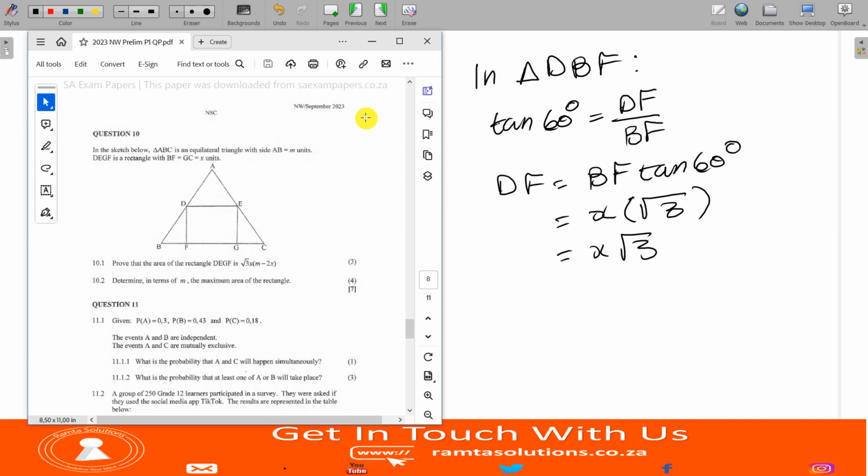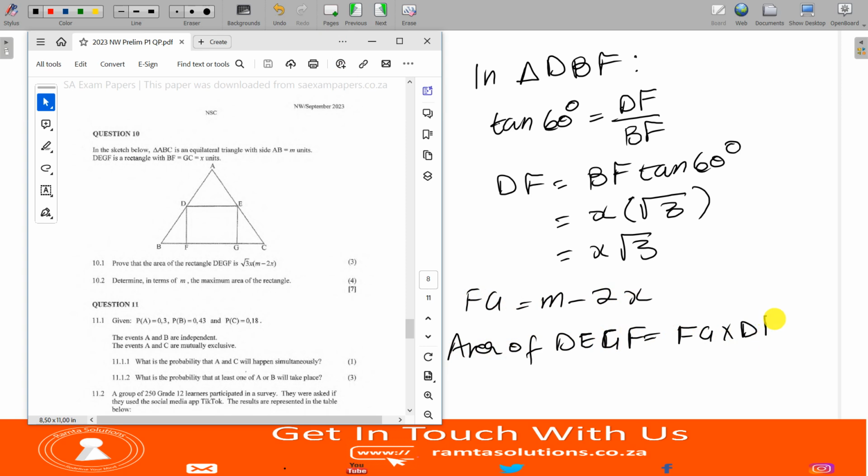Okay, happy? Now we are not done. Remember, we're looking for the area of this rectangle. We already know this side, don't we? We do. So we will say FG is equal to M minus 2X. Therefore, area of DEGF is equal to length times breadth, which is FG multiplied by DF.